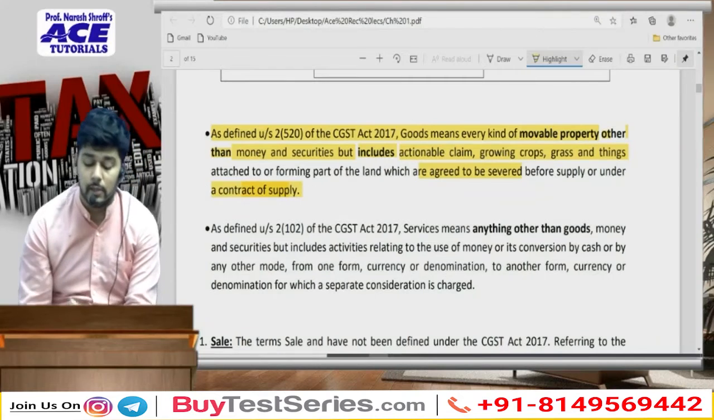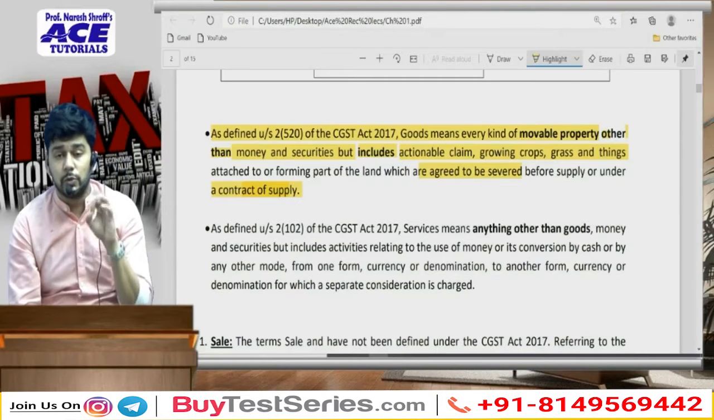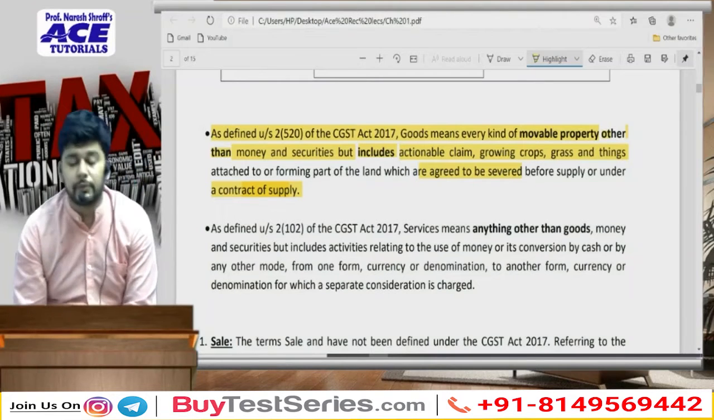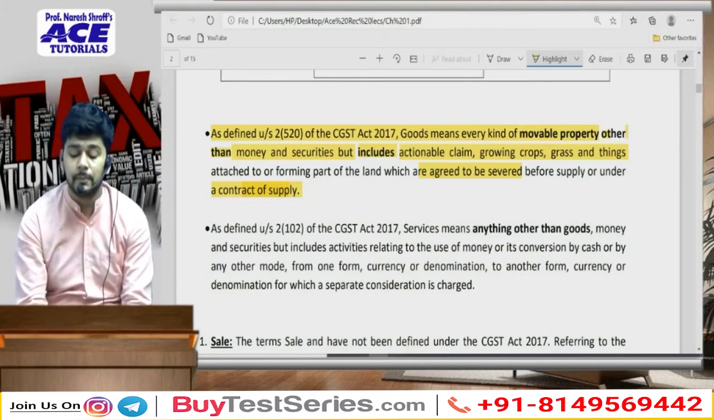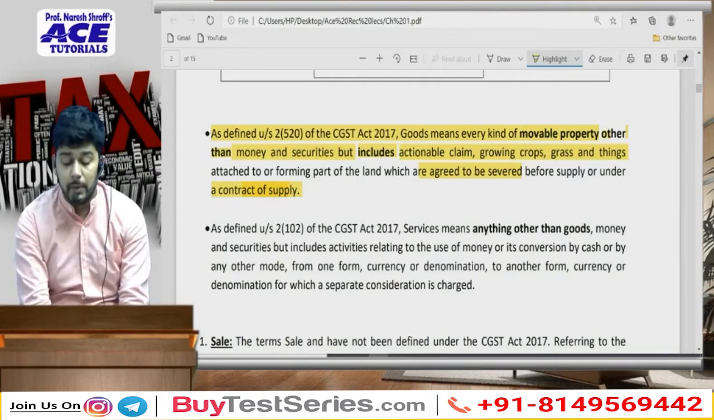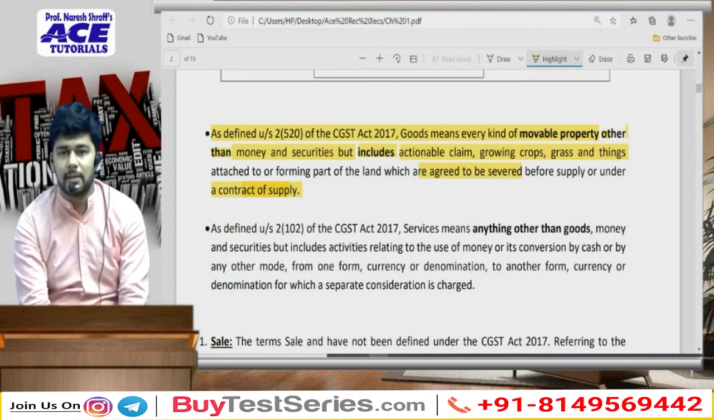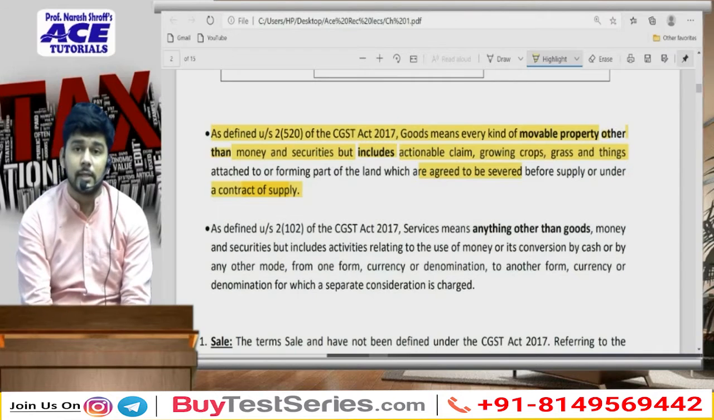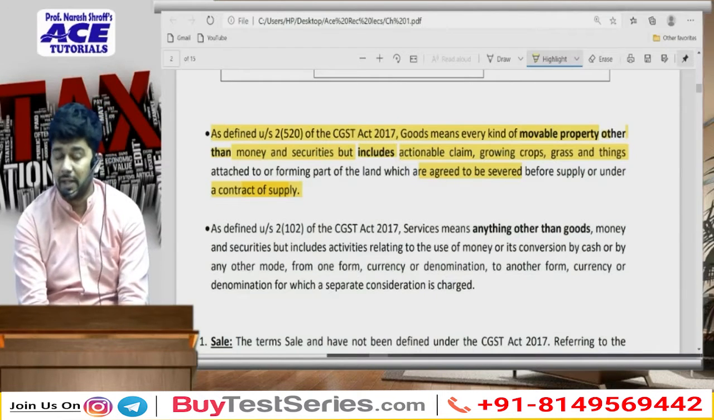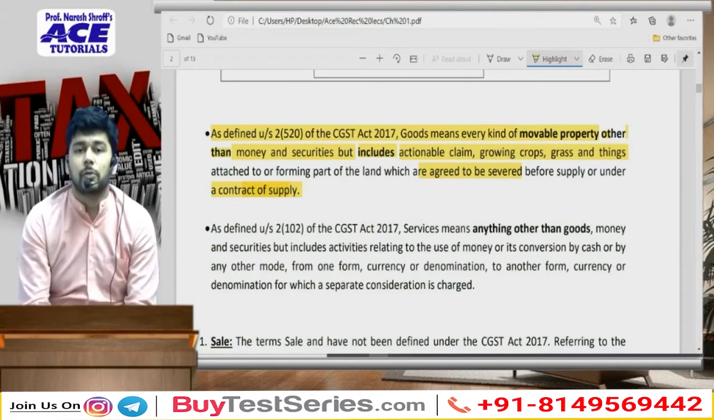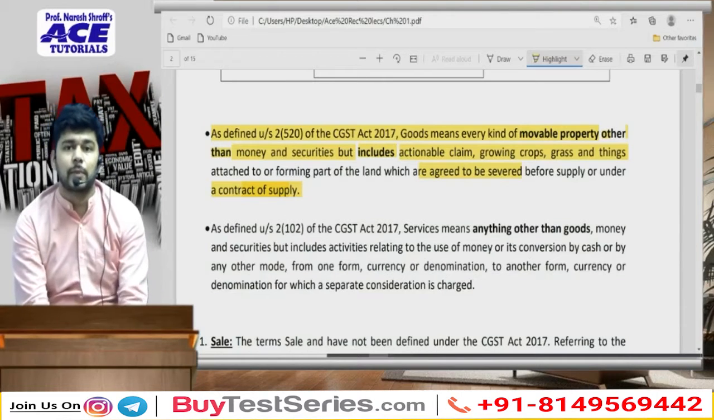So what they are trying to tell you precisely is that as per section 2 subsection 52 of the CGST Act, goods means every kind of movable property other than money and securities, but includes actionable claim, growing crops, grass, things attached to or forming part of the land, which are agreed to be severed before being sold.